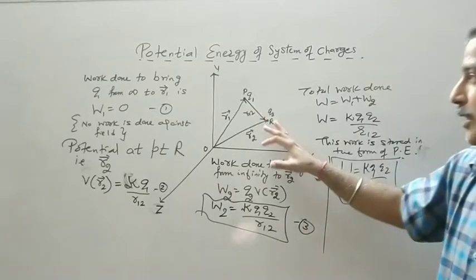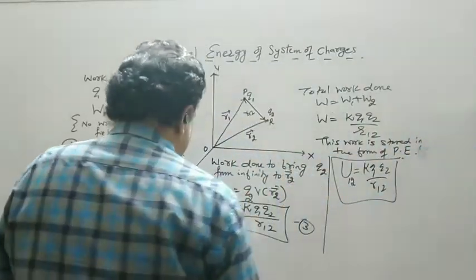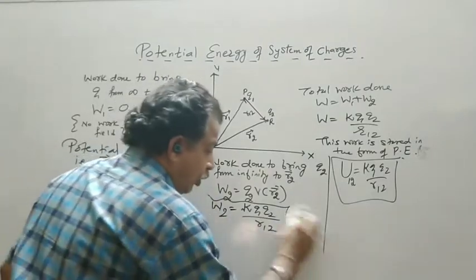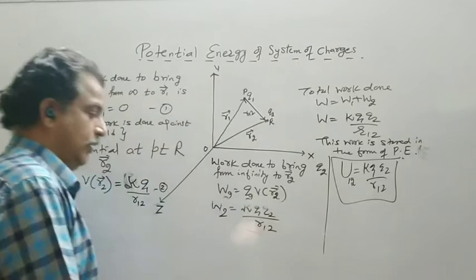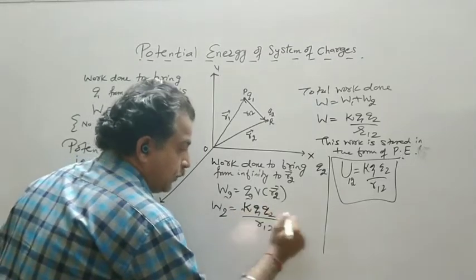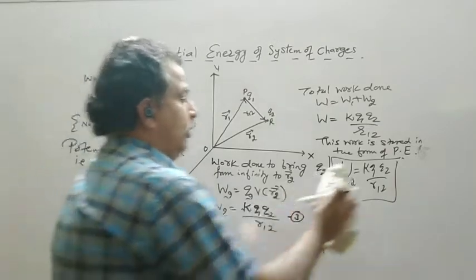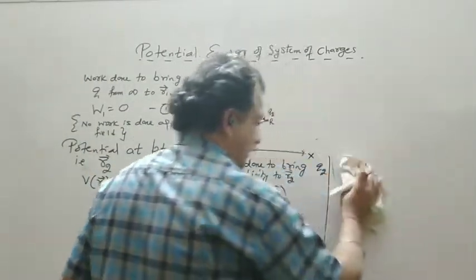So up to 2 charges, this was our derivation. Now let us take the example of 3 charges. Up to 2 charges, the method remains the same. Now we will see the total work done. You will see that it will increase.